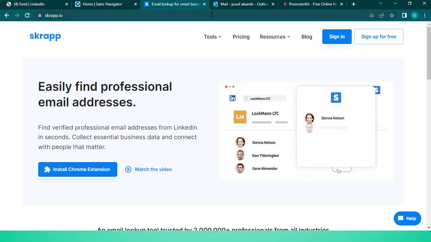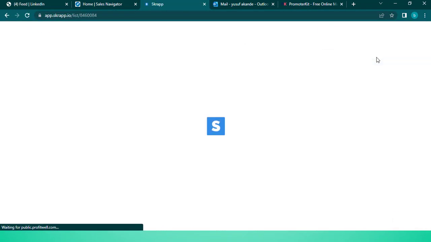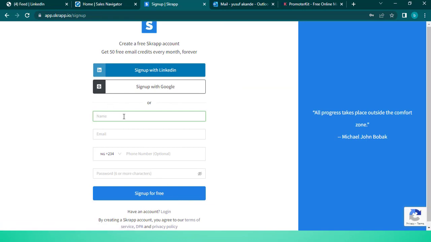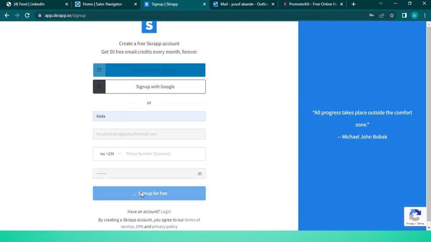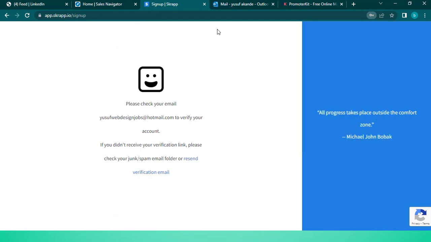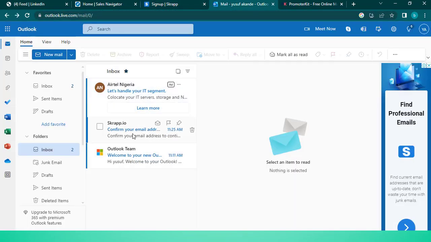When you come to your LinkedIn account, you are going to see the Sales Nav here. I will open this in a new tab. This is the Sales Navigator. Now I will go to scrap.io and click on sign up for free. You enter your name, your email, and your password here. Then you click on sign up for free.